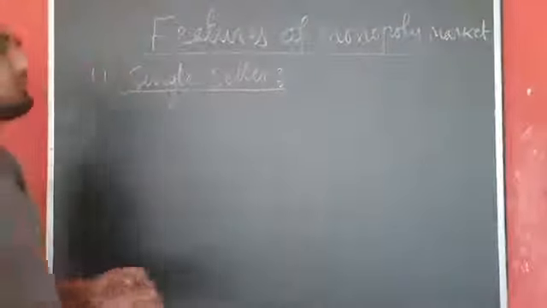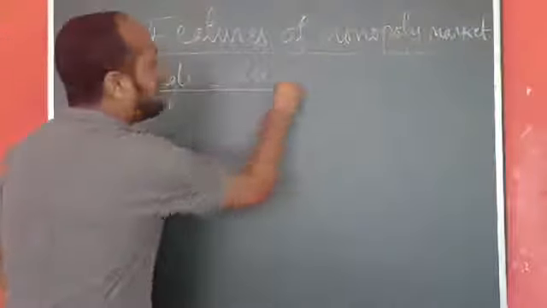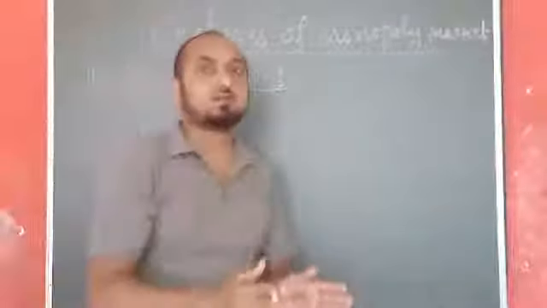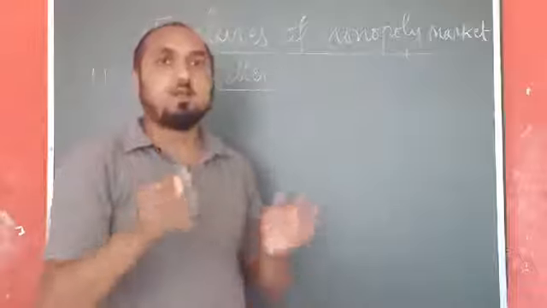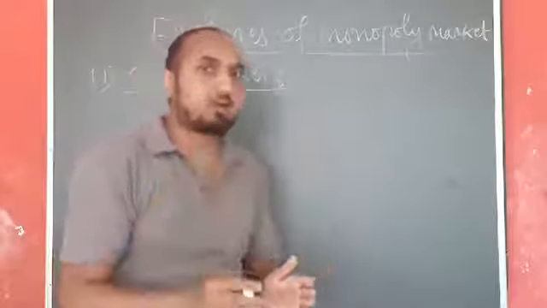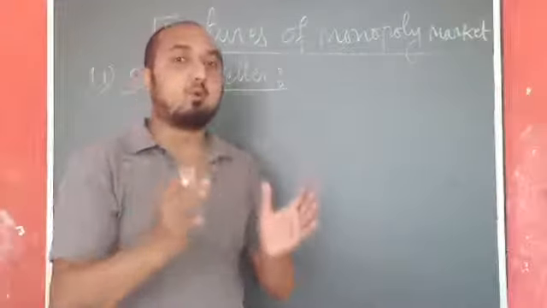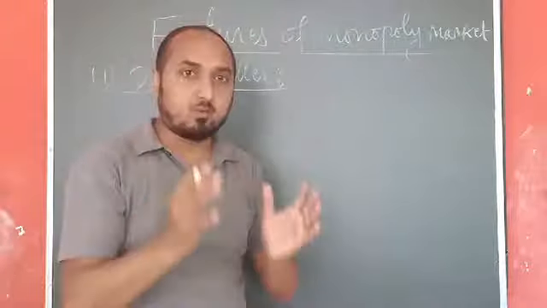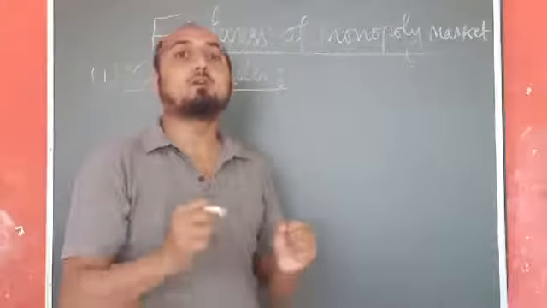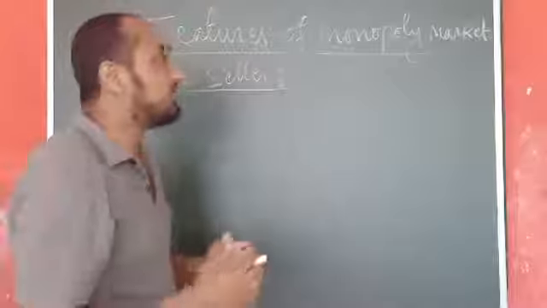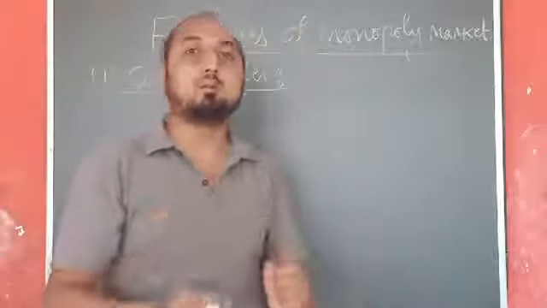Now, the first and most important feature of monopoly market is single seller. So we have done these things in the definition also. We have mentioned that in monopoly market there is a single seller. Now here, in the case of monopoly market, the number of sellers is only one, and the seller has a power. That single seller has a power to influence both the price and quantity supply of a commodity in the market. Now you have to understand what is the meaning of that. A power to influence the price and the quantity supply of a commodity in the market.